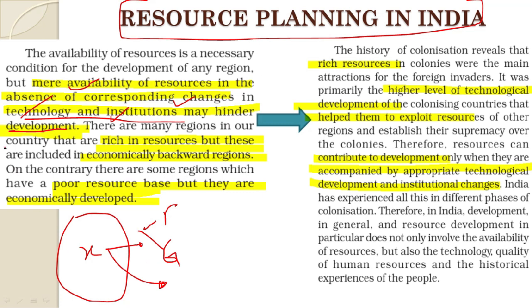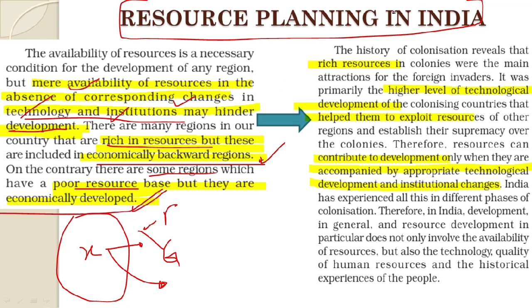Then we see that we also have certain regions in our country which are rich in resources, but these regions are economically backward. A very good example of this is Jharkhand. Next, there are also some regions which have a poor resource base, but they are economically developed. A good example would be Punjab.